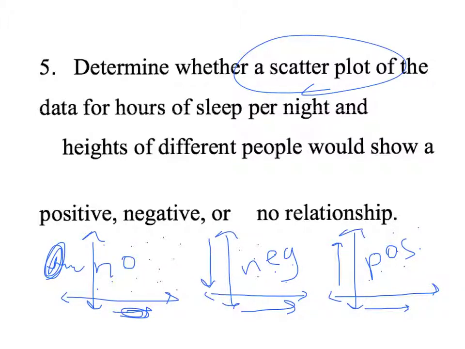So in this case, if we are graphing hours of sleep per night versus the height of different people. So on the x-axis, we'd have hours of sleep. On the y-axis, we'd have heights of different people. And do you think there's going to be a correlation?